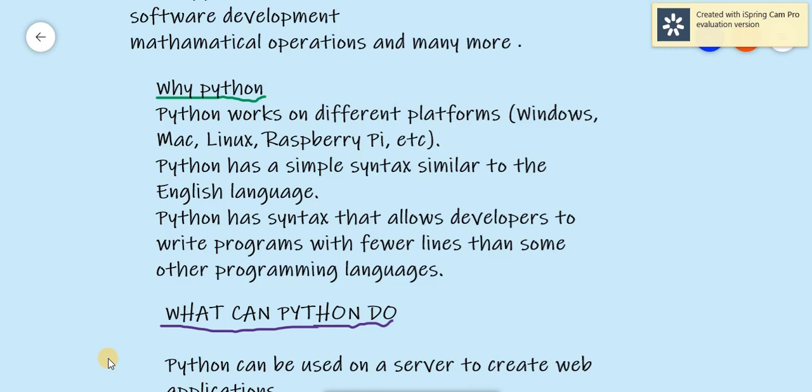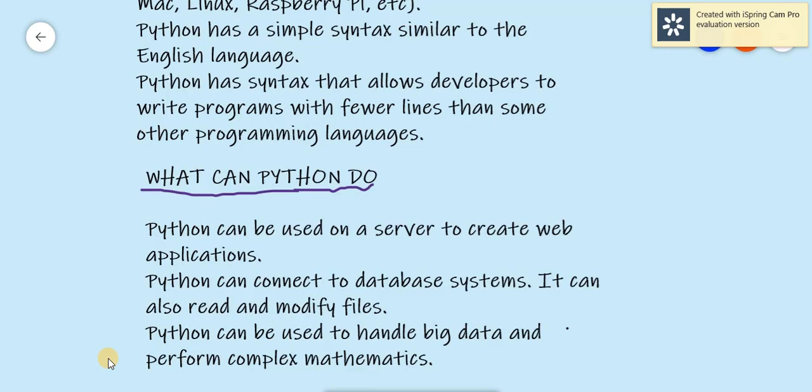Suppose a non-technical user who wishes to write code with Python, who wishes to learn Python, can easily learn because its syntax is like normal English language. As well as, Python syntax allows the developer to write a program with fewer lines because Python has different packages and functions which allow the user to write code with simple and fewer lines. The programmer does not need to write the code again and again. It removes the overhead of the user.